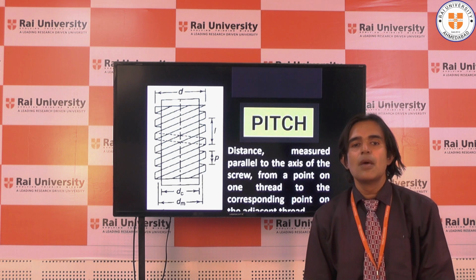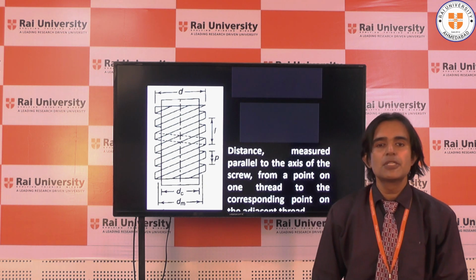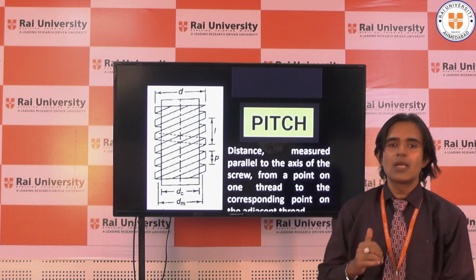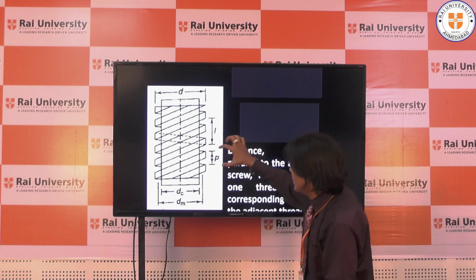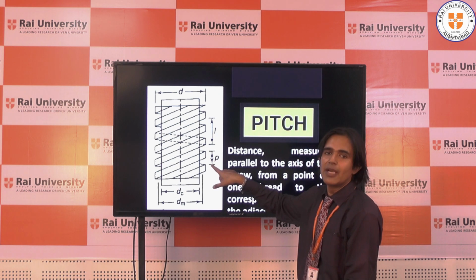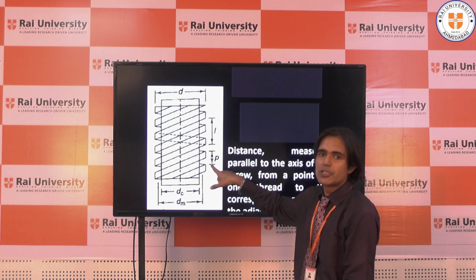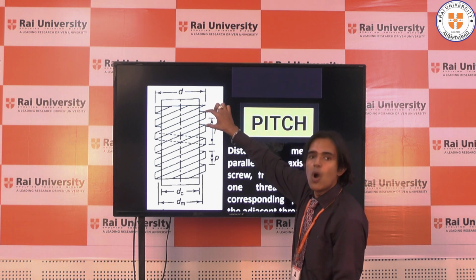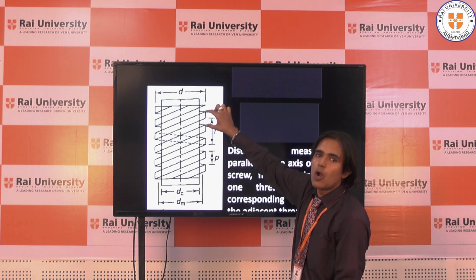The next is pitch. Now what is pitch? Pitch is the distance from one thread to another thread. You can see here the distance from one end of the thread to another end of the thread. That is called as pitch, right? So distance from one end of the thread to another end of the thread, that is called as pitch.